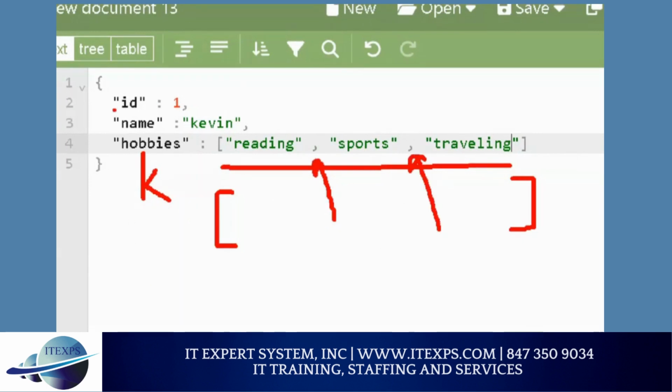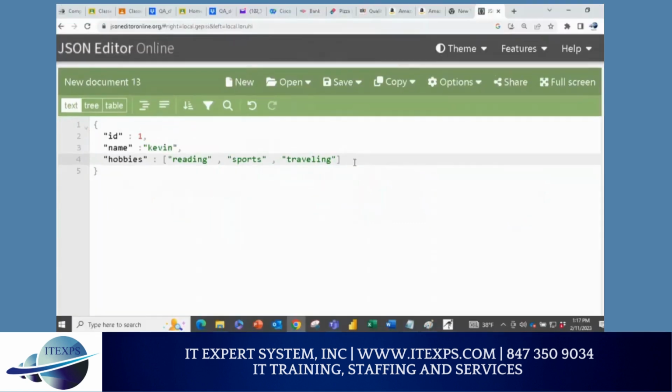So all the rules are here so far: starting curly bracket, ending curly bracket, key value, then comma, key value, and a key with multiple values. Now we're going to do comma again, and we'll do a structure within a structure. So we'll say address, colon and curly bracket start, press enter.